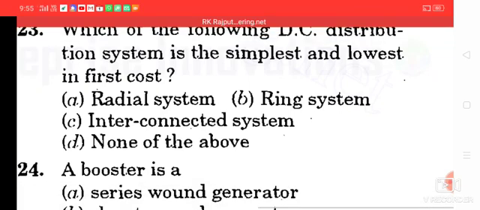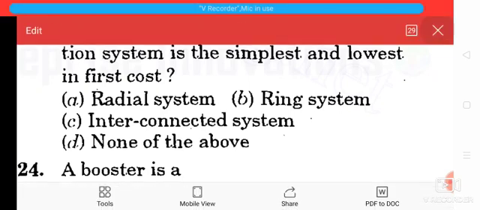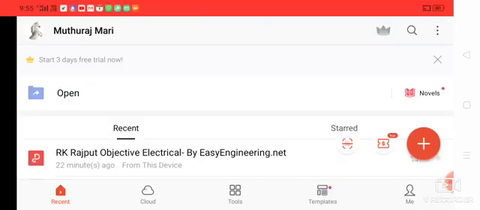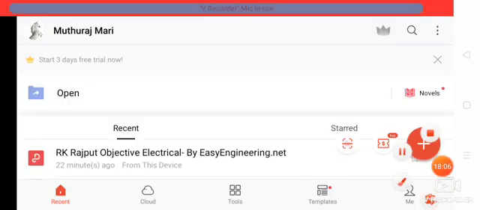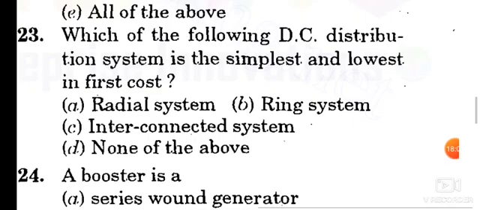Which of the following DC distribution systems is the simplest and lowest in first cost? Once again, we read the question.